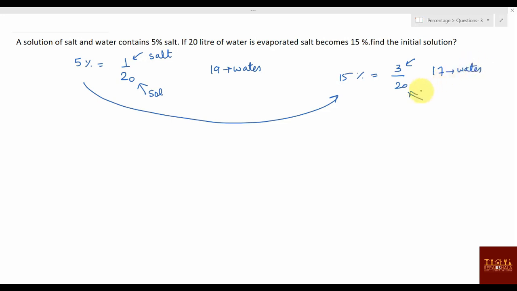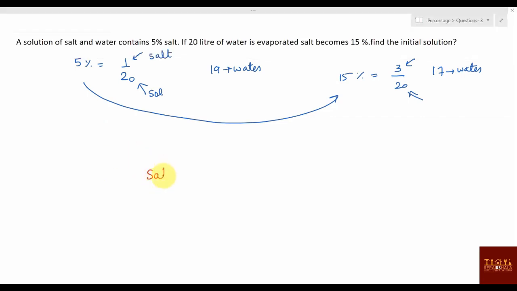Now in this one, a solution of salt and water has 5% salt and 20 liters of water is evaporated. Salt becomes 15%. Did you change salt? No. Your water is evaporated. What quantity is getting changed? Only water quantity is getting changed. So we can utilize the same thing.